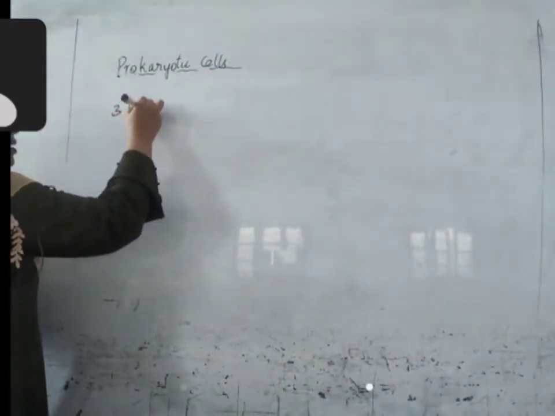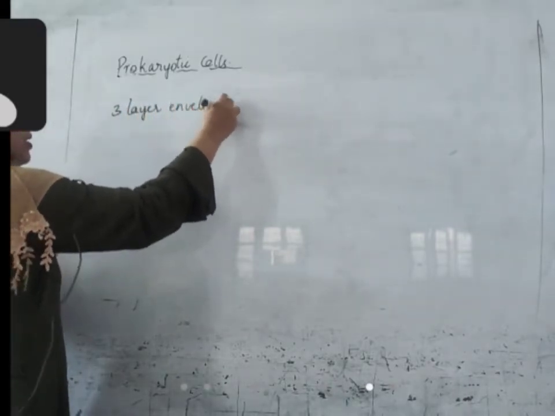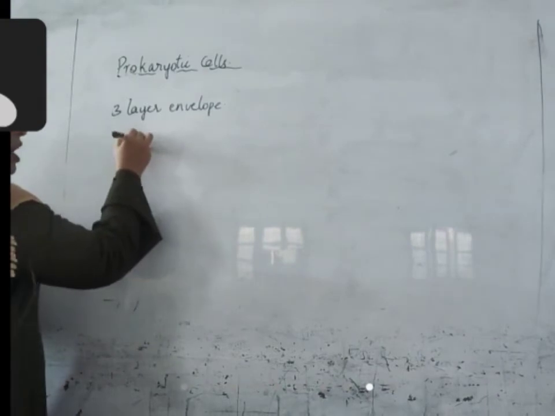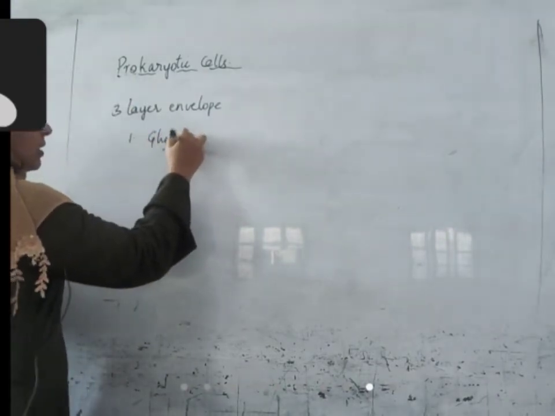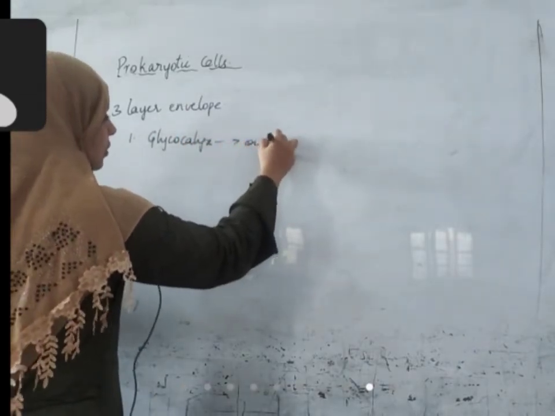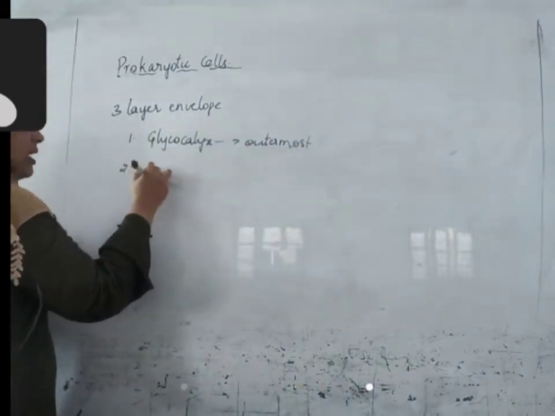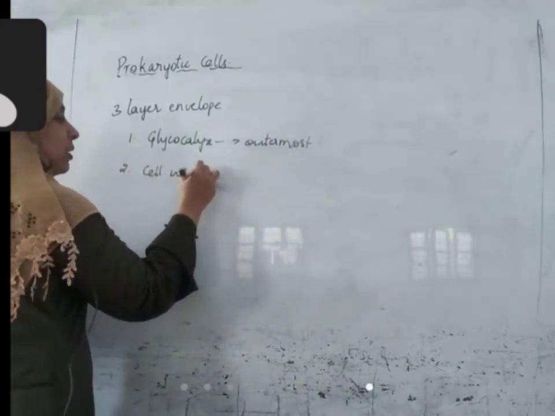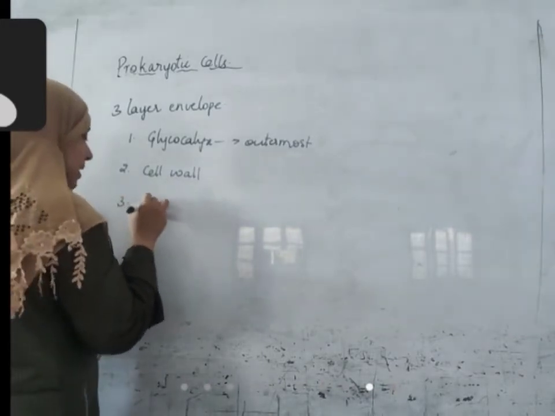A three-layer envelope. What are those 3 layers? Outermost is the glycocalyx. Below that, there is a cell wall. Below that, there is a plasma membrane.